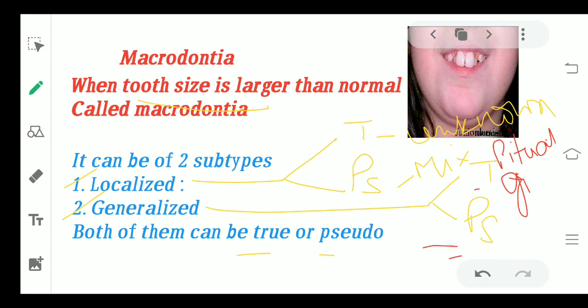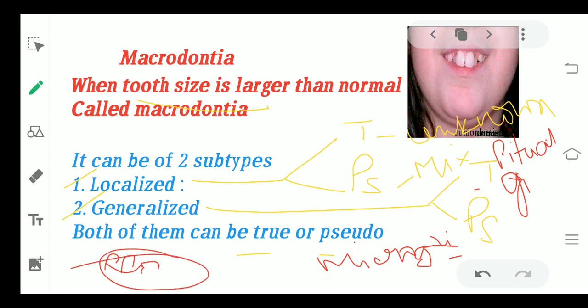Pseudo is when you have micrognathia. What is micrognathia? This condition is when you have a small jaw. In many patients the jaw is small, but the tooth size is normal, and because of the small jaw you feel that the tooth is larger. In actual fact the tooth is not larger, it is normal only. The jaw size is small, but it gives an illusion that the tooth is larger. So this can be a reason for generalized pseudo macrodontia.